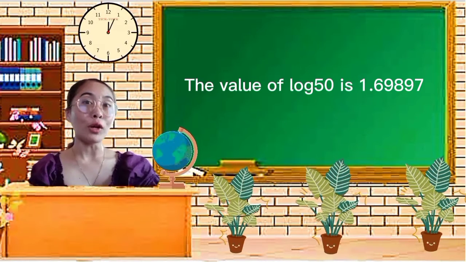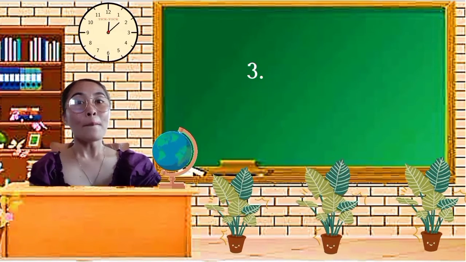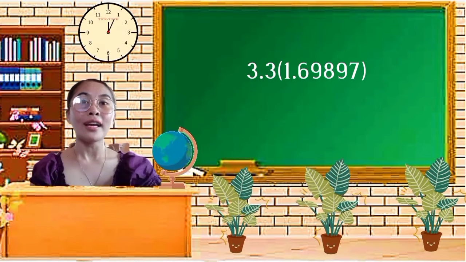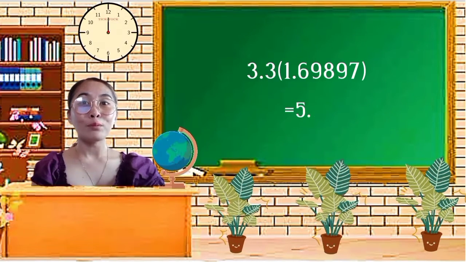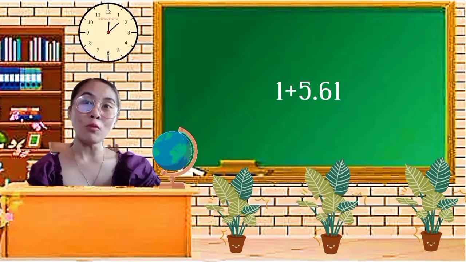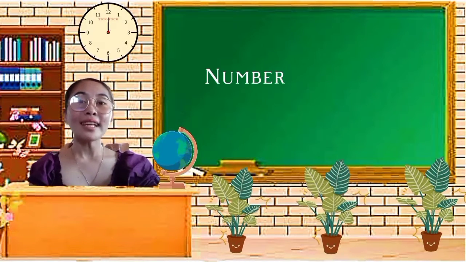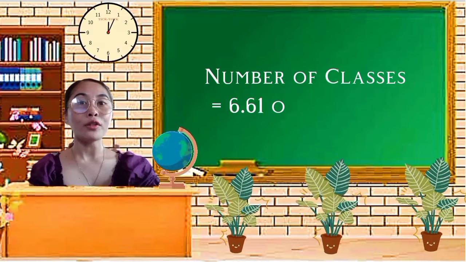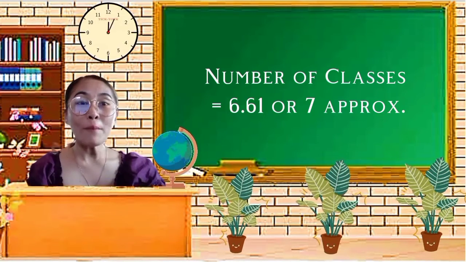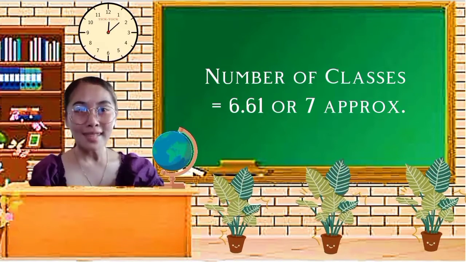The value of log 50 is 1.69897. So, you have to multiply first 3.3 times 1.69897, which equals 5.61. So, 1 plus 5.61 equals 6.61, and you have to round it up to 7. So the number of classes now is 7.